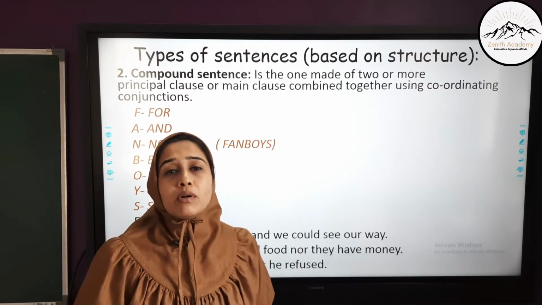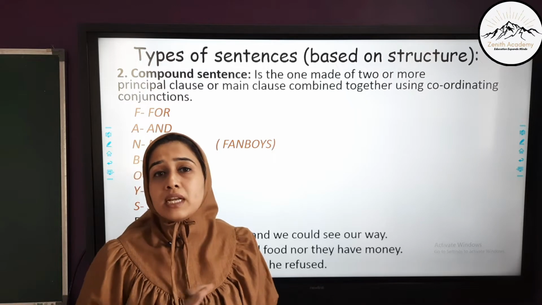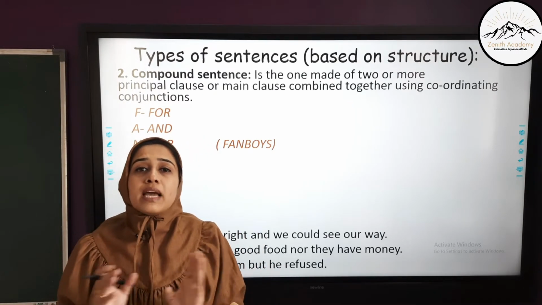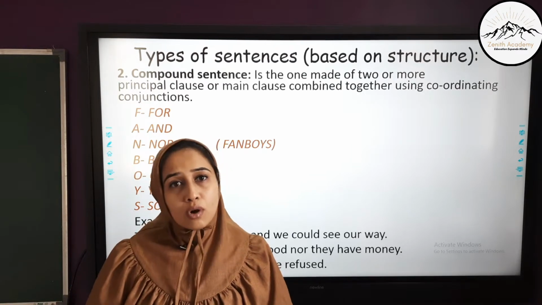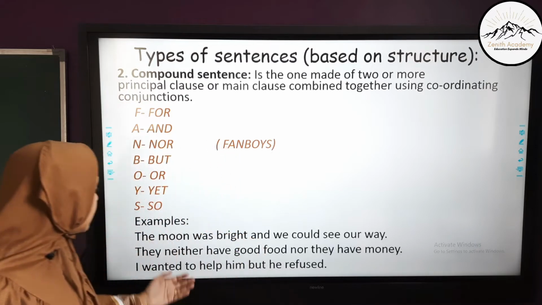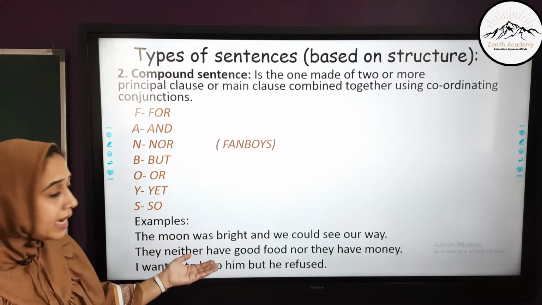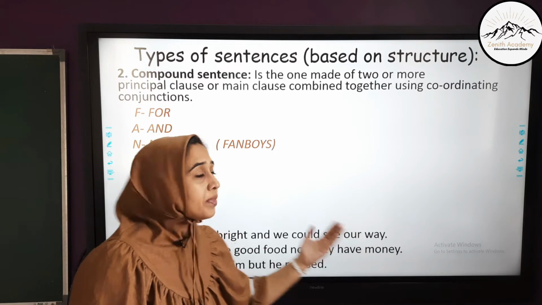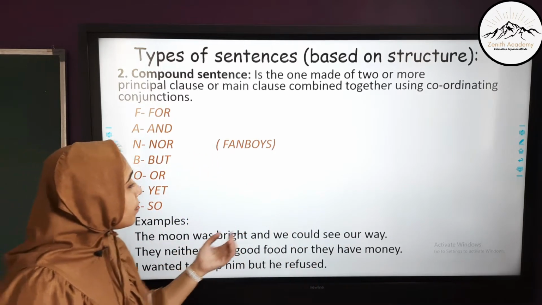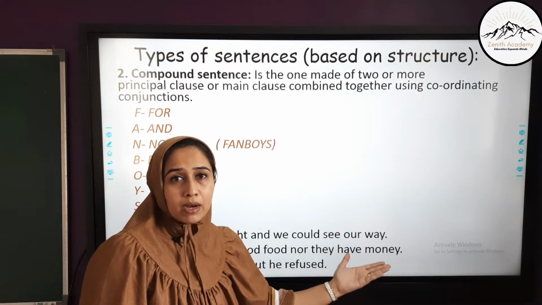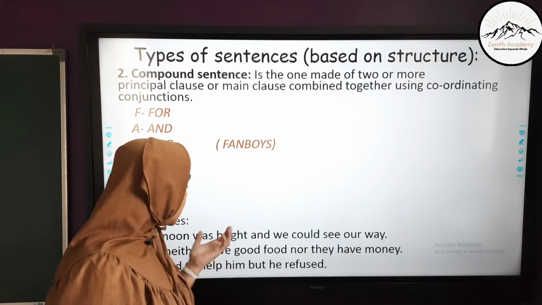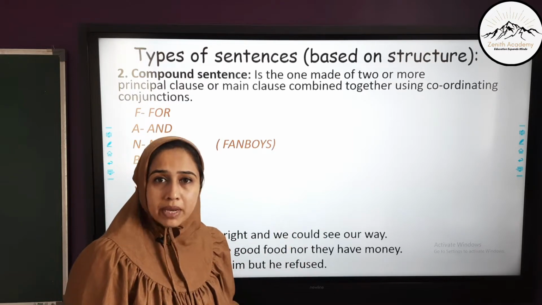Also remember, a compound sentence has two main clauses. It does not have a subordinate clause. These two parts or main clauses can be used as an individual sentence also, and each conveys a complete meaning on its own. Let's see the examples. The moon was bright and we could see our way. Over here, the moon was bright is the first main clause. We could see our way is the second main clause, combined using the coordinating conjunction and. These two have their own individual meanings.